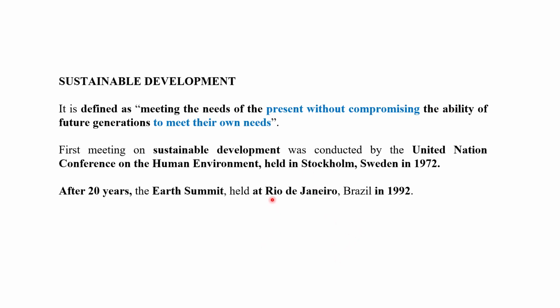How can we define sustainable development? It is defined as meeting the needs of the present without compromising the ability of future generations to meet their own needs. So we have to take care of the present and the future generations. The first meeting on sustainable development was the United Nations Conference on Human Environment held in Stockholm, Sweden in 1972. After 20 years, the next meeting was the Earth Summit held at Rio de Janeiro, Brazil in 1992.